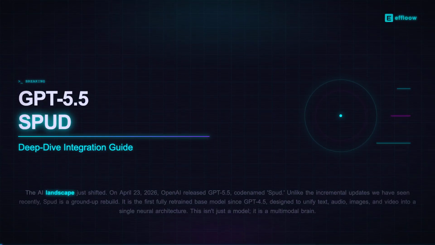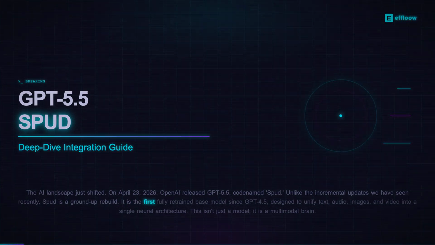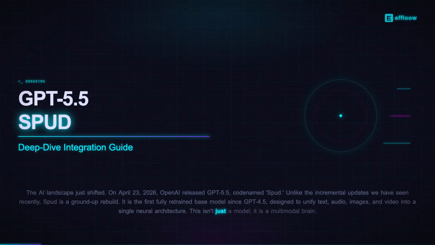The AI landscape just shifted. On April 23, 2026, OpenAI released GPT-5.5, codenamed Spud. Unlike the incremental updates we have seen recently, Spud is a ground-up rebuild. It is the first fully retrained base model since GPT-4.5, designed to unify text, audio, images, and video into a single neural architecture. This isn't just a model, it is a multimodal brain.